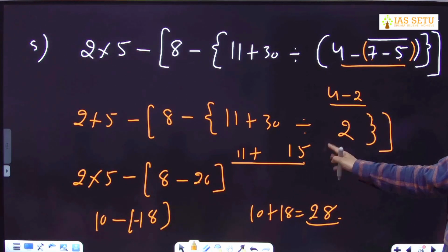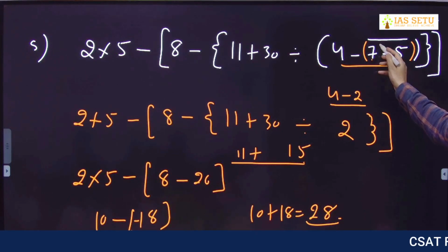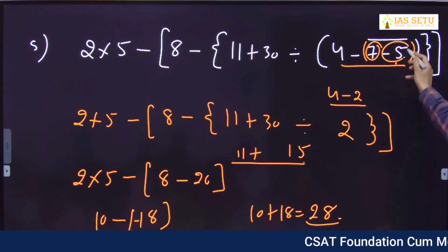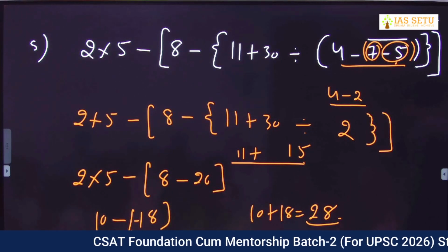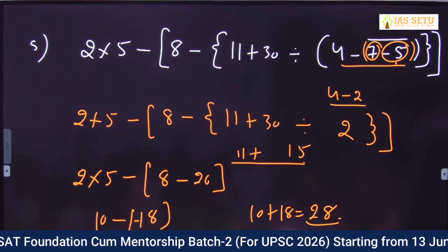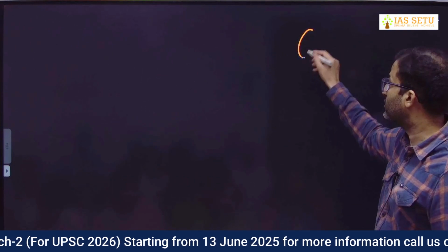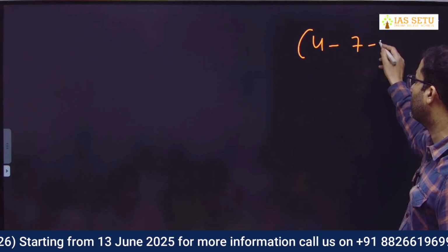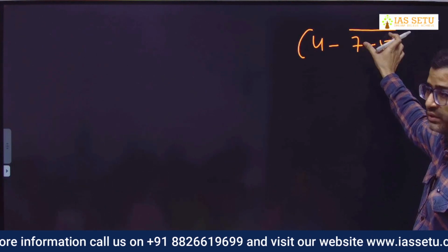Check where you have made a mistake. You have to take 2, not minus 10. It is plus 7 minus 5. You have taken minus 12. That is wrong. I told you. See here. This is 4 minus 7 minus 5. You have to check the range of the vinculum bracket.